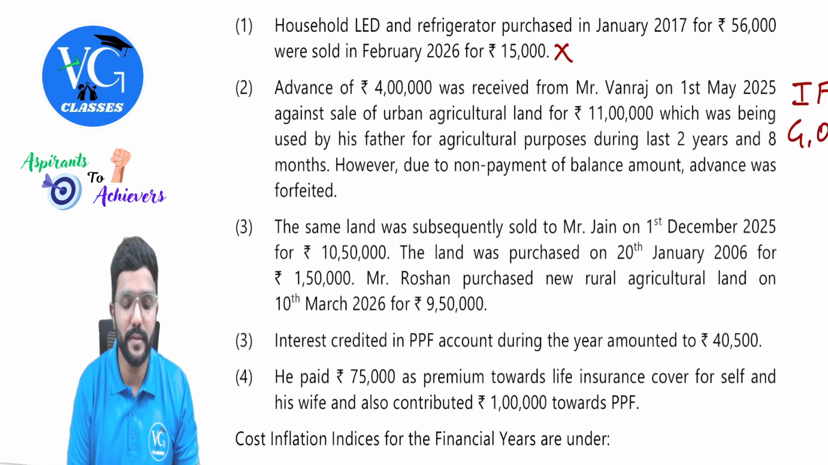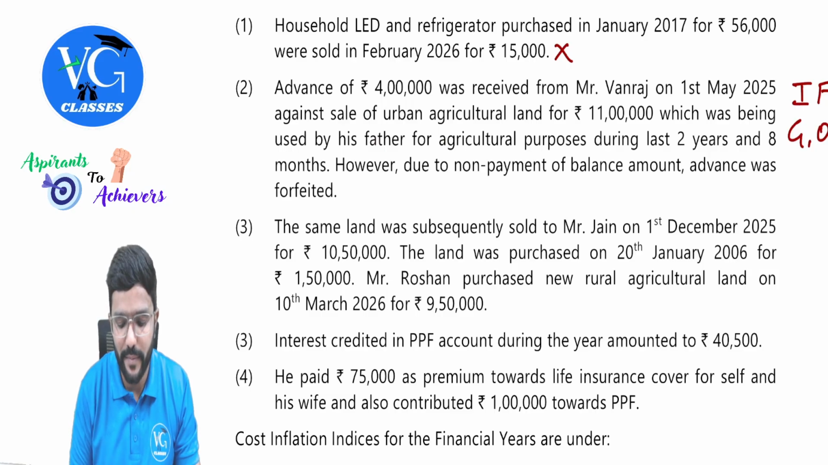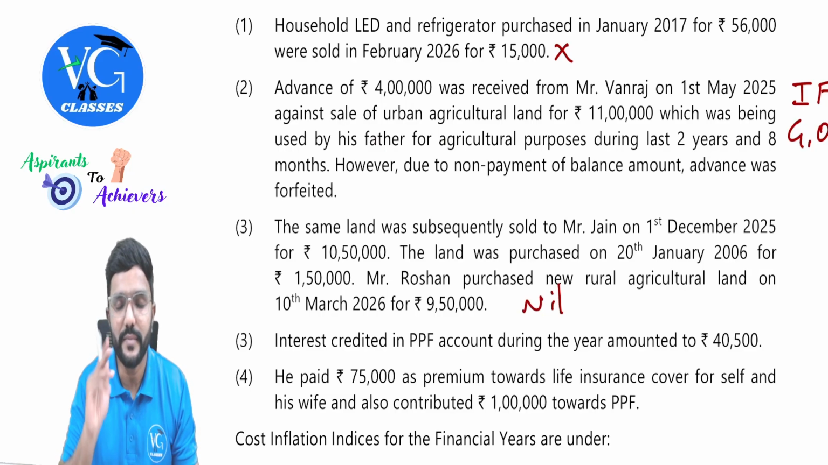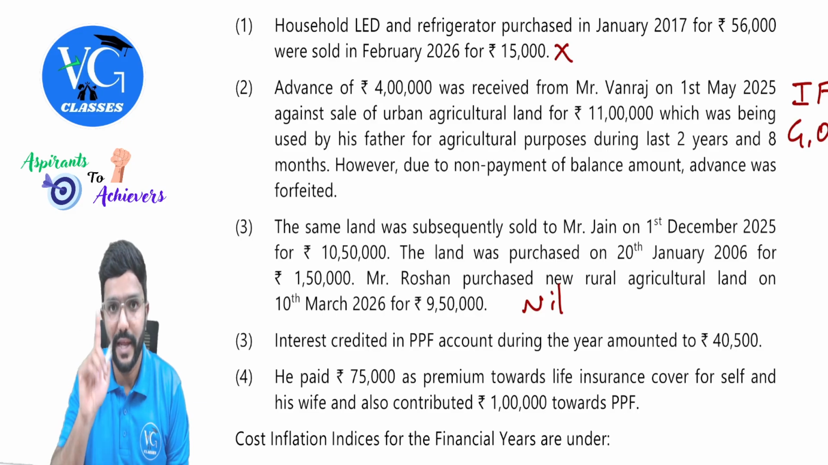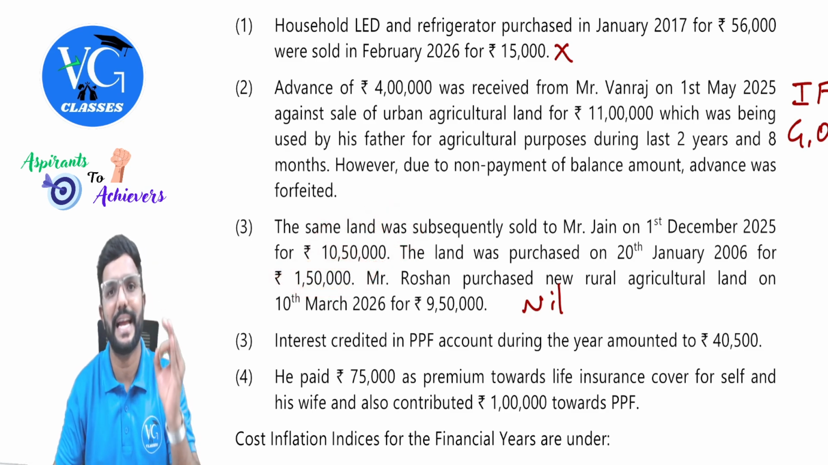I can claim exemption. Yes. So if I ask you, one of the requirements is to compute capital gains income. What is the capital gains income, guys? It is nil. Hope you understood. I repeat the calculation. 10 lakh 50 minus 1 lakh 50, we will get 9 lakh.